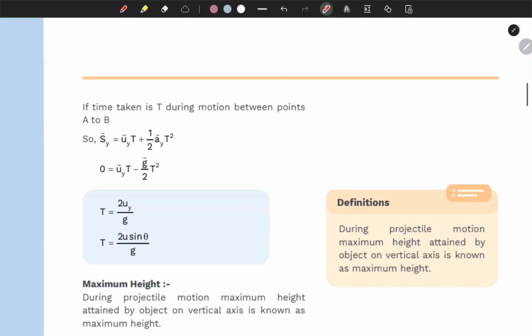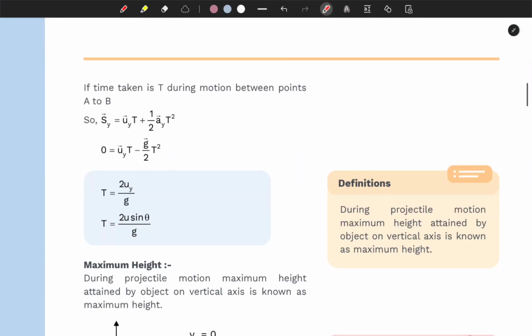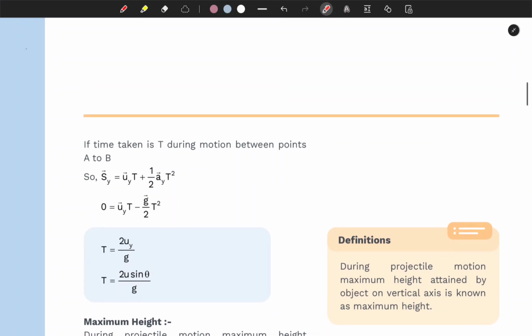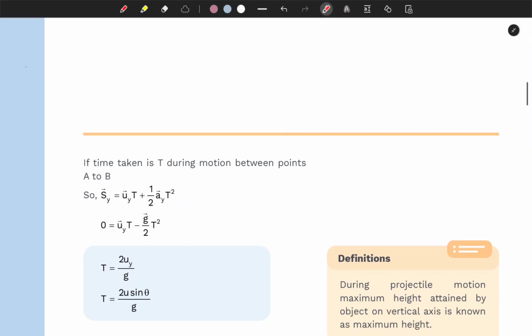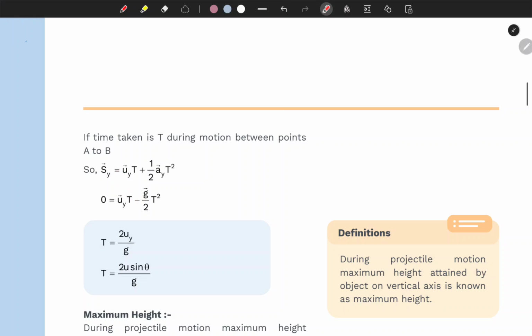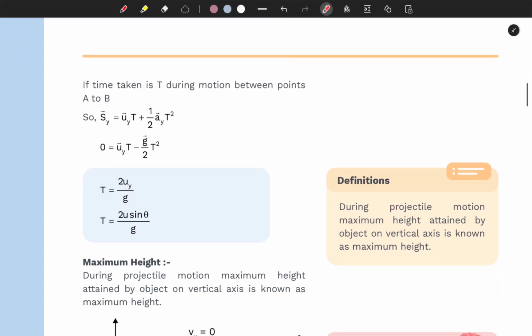That's it. So how we calculate the formula is, if the time taken is t during the motion between points A to B, then s vector of y equals u vector of y times t plus 1 over 2 a vector of y t squared, right? And in the y direction, here we have s equals 0, right? Wait a second, let me just check this once.